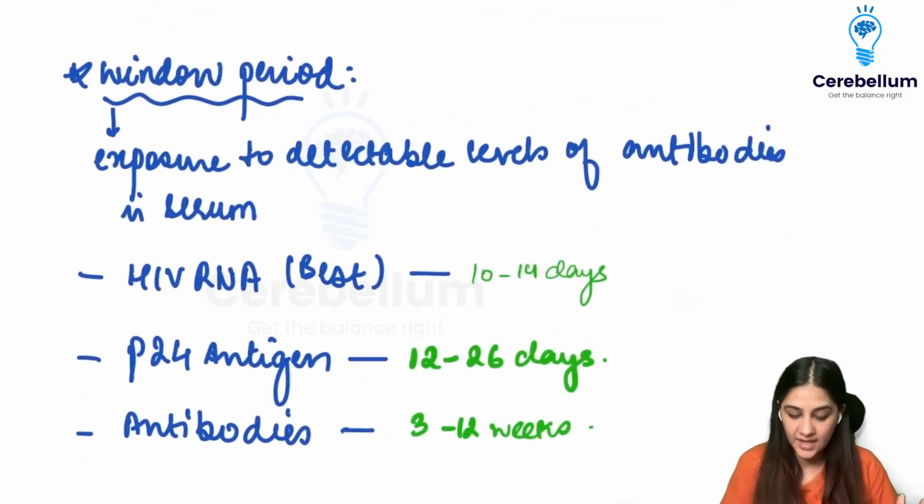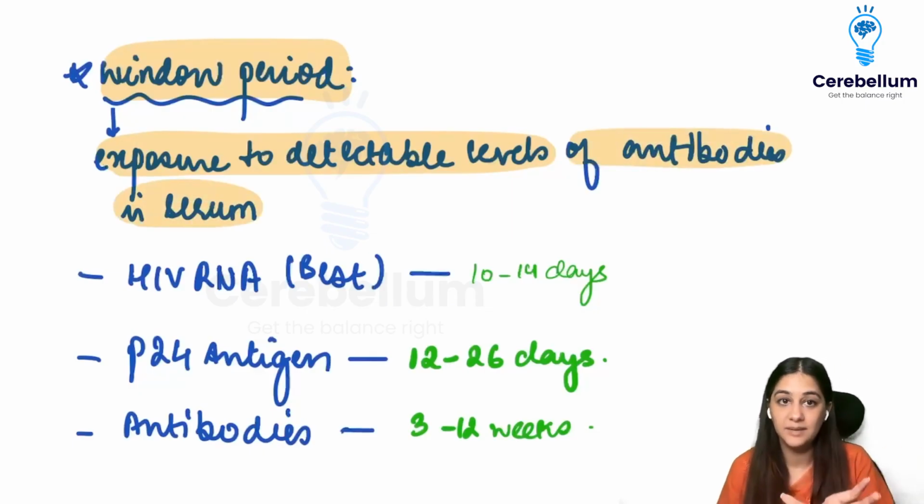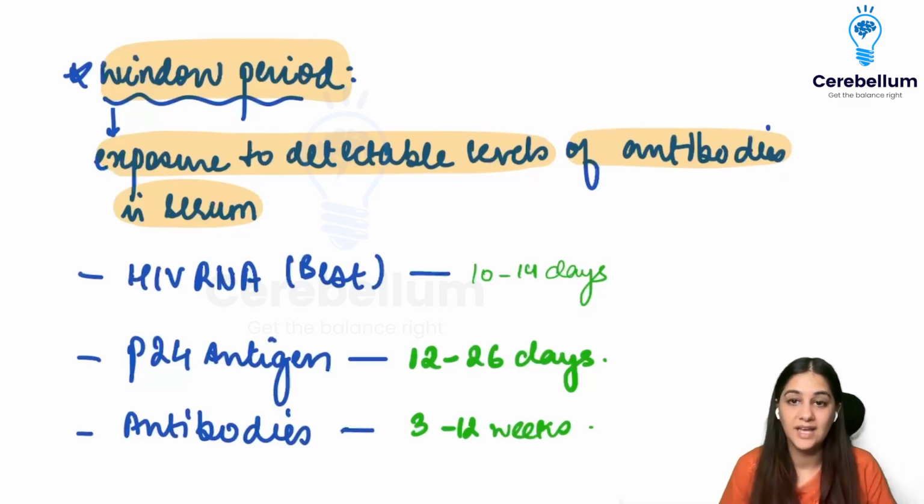Now, there is something called a window period, in which the exposure has happened, right? Exposure has happened, but the antibodies become detectable at what level? That period from the exposure to the detectable levels of antibody in the serum is called the window period. During this time, we can't use the antibodies because they've not been made. So we have to detect the antigen.